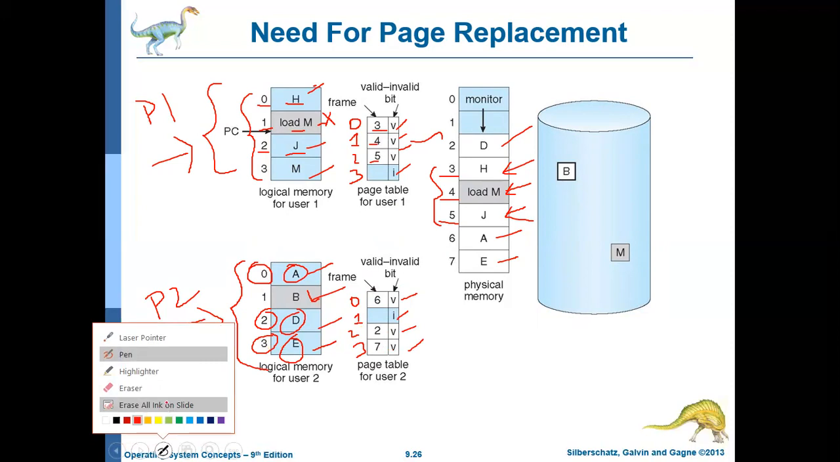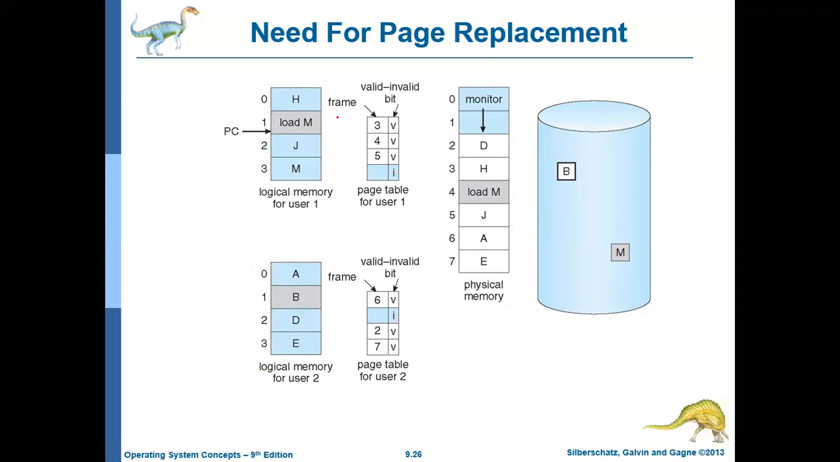Now let us assume this is page X. In page X, one of the instructions is load M. Let us assume this page is currently executing, that is, the program counter register is referring to this particular instruction in this page, which says load M. M is a page, which means the instruction is to load the page M.